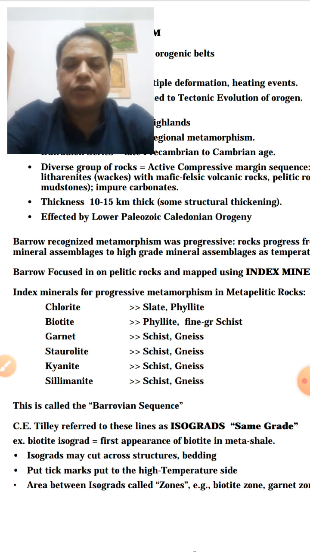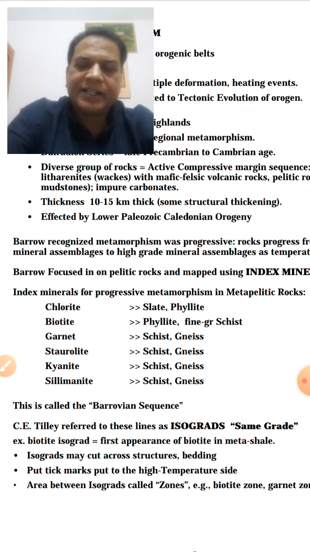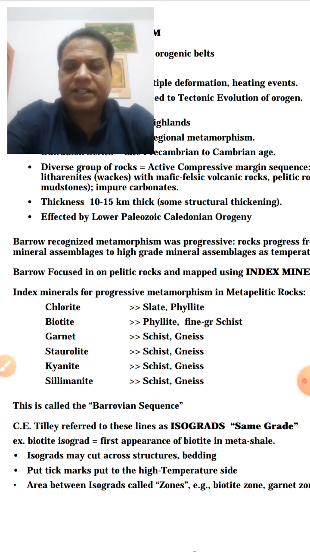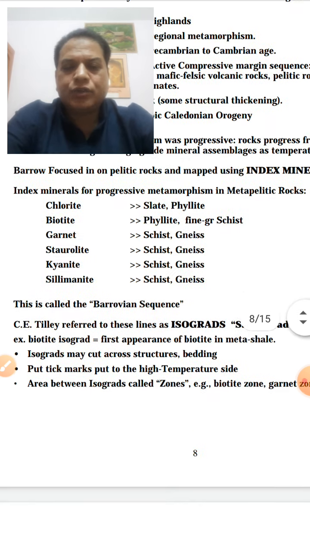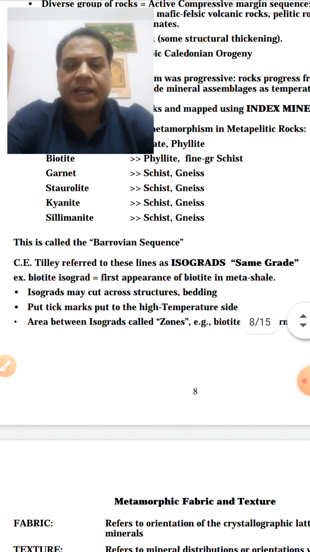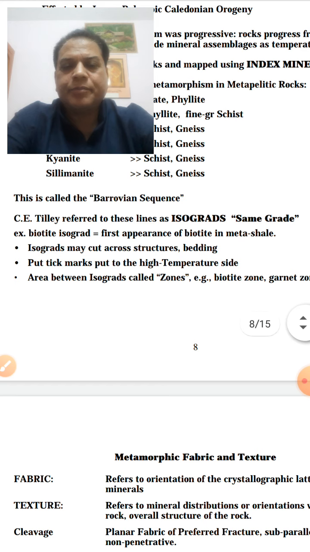This is called the Barrovian sequence. From chlorite to sillimanite, the appearance of these minerals as index minerals is called the Barrovian sequence. On this, isograds are lines that join rocks having the same grade of metamorphism, like the biotite isograd and grade with temperature.